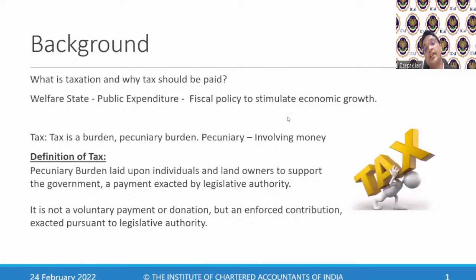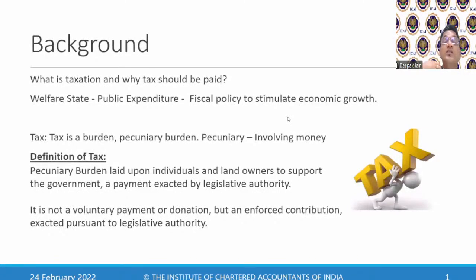So if you earn anything, let it be in terms of money, or say you won a cash amount in Kaun Banega Crorepati, you'll pay taxes on that. Say you got another case of a lucky draw and you have won a car. Is there money involved in it? No, money is not involved. Still, it is a benefit which is coming to you. So on the value of the car, taxation will be calculated. So you can earn anything in money or in non-monetary terms.